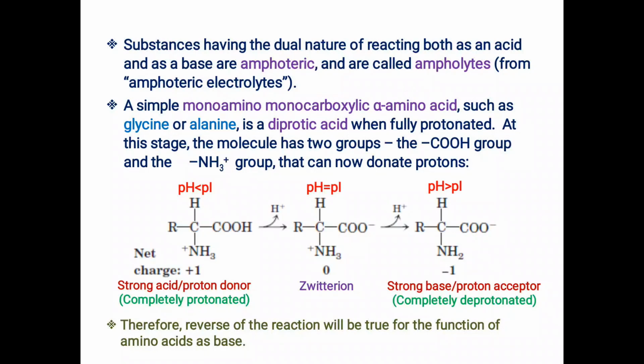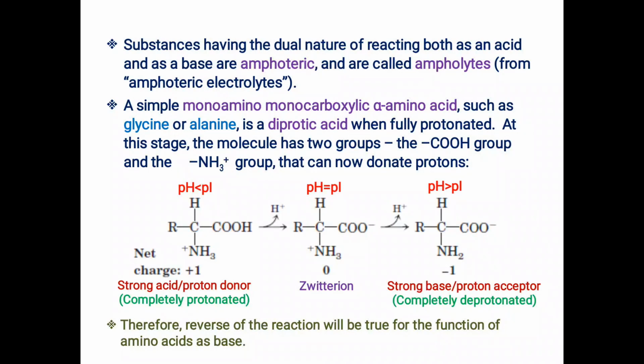Now just think of the reverse reaction, that is, if you go on decreasing the pH of the system after attaining the completely deprotonated stage of the amino acid molecule. The reverse of the reaction will be true for the function of the amino acid as a base, meaning it first converts into the zwitterionic form after getting a proton from the solution.